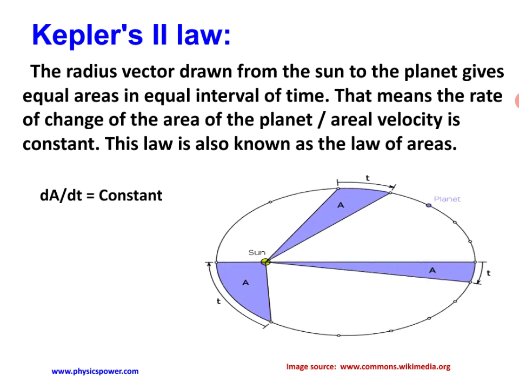Again, if you consider the diagram, the distance from the sun to the planet at any point is called the radius vector. The radius vector drawn from the sun to the planet gives equal areas in equal intervals of time. In a particular time t, the planet's radius vector covers the same areas. So again, the radius vector from the sun to the planet sweeps equal areas in equal intervals of time. That is Kepler's second law: the rate of change of area is constant.